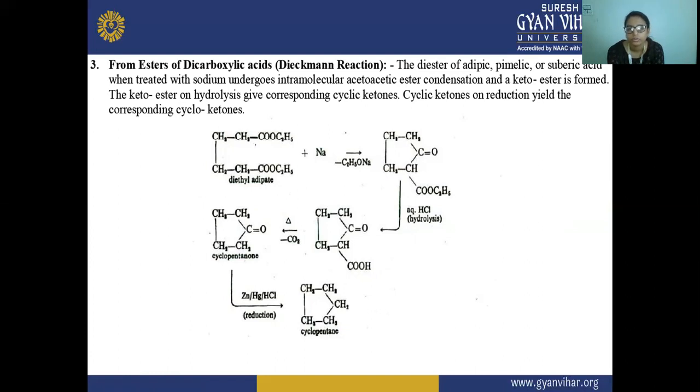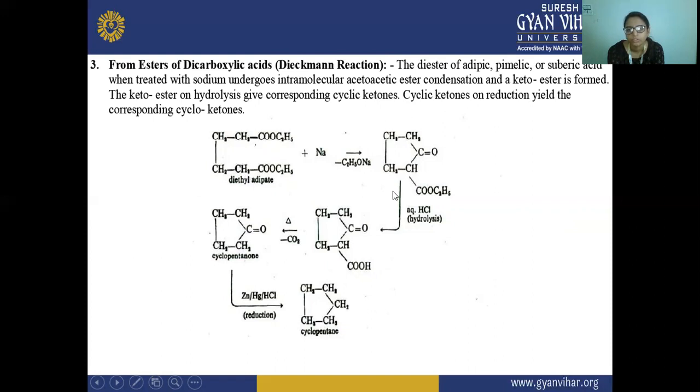So here, when it is treated with sodium, there is a removal of the ethyl group. So here the ethyl is removed, so you will see this whole group is removed from here, and if this is removed from here, you can see the COO. See this CO, when this is removed, this CO will form a bond, and from here one H is also removed.